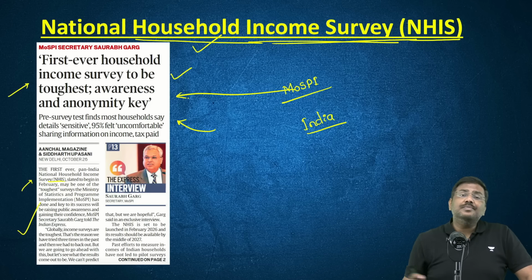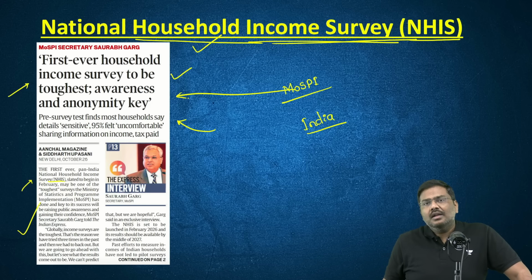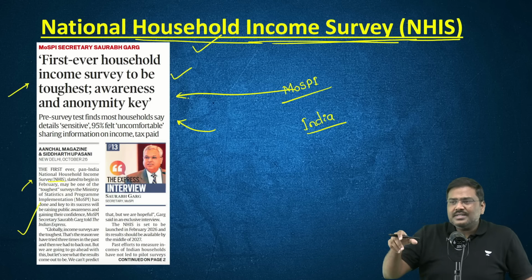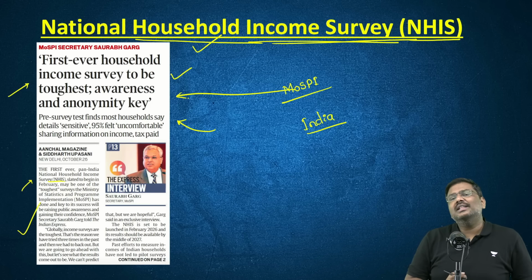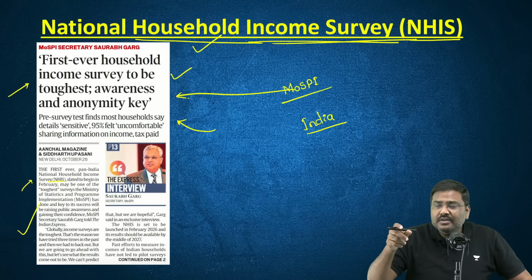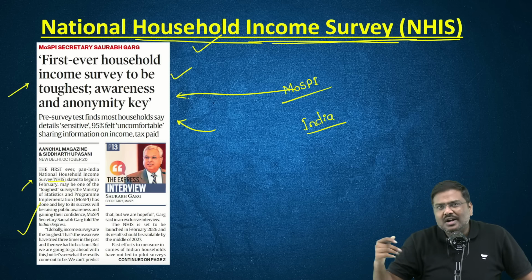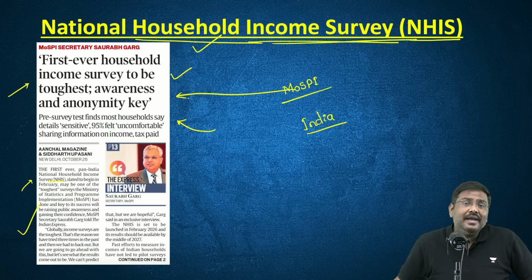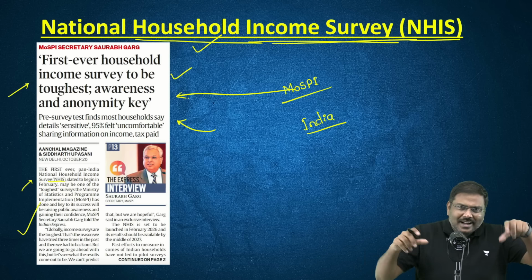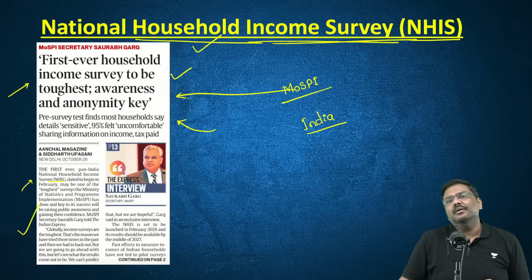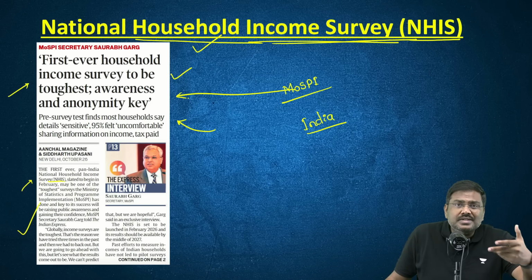And what is the use of this survey? Like I said, we are collecting different data sets. We have data on expenditure by households, data on employment and unemployment, data on production, and data on supply. Out of all the data sets we have collected, the one that is missing is household incomes. And this will help us because we want to make policies.